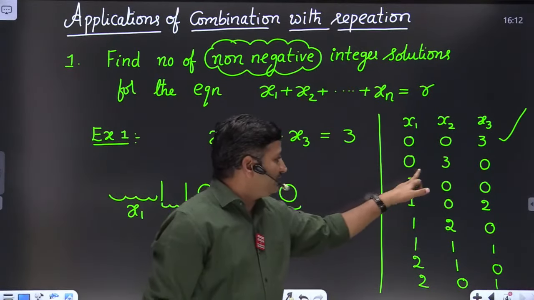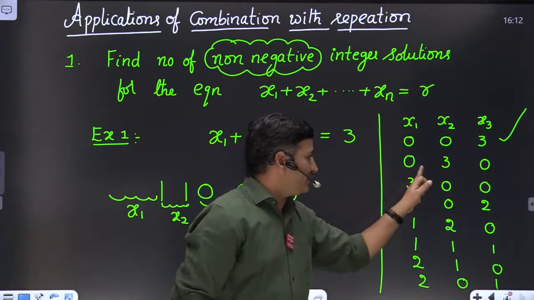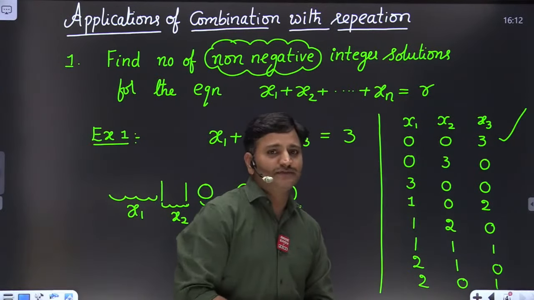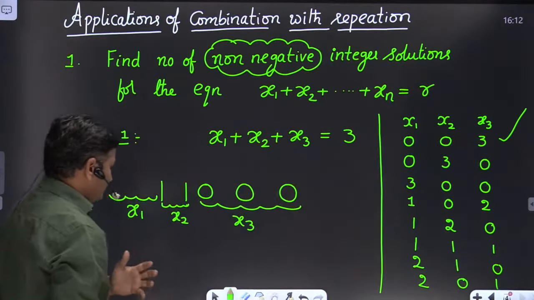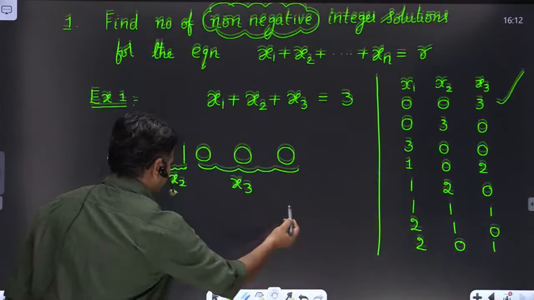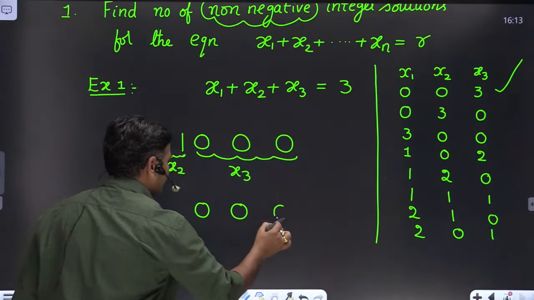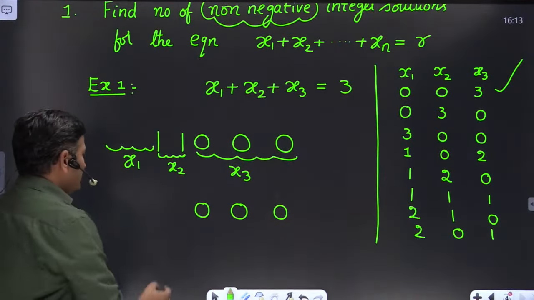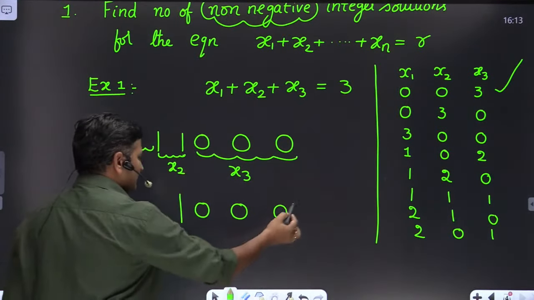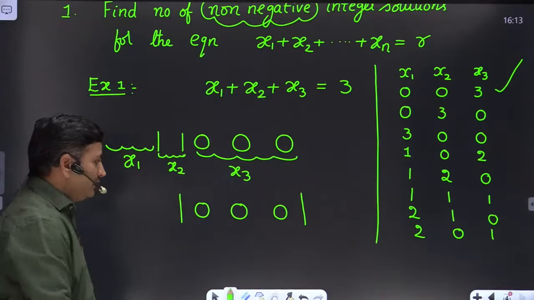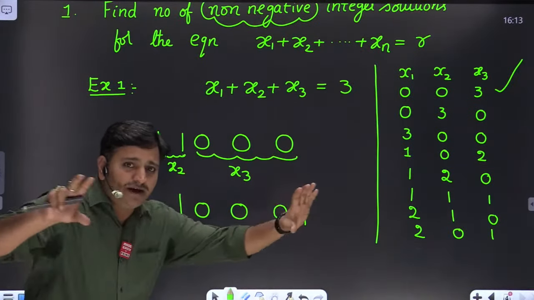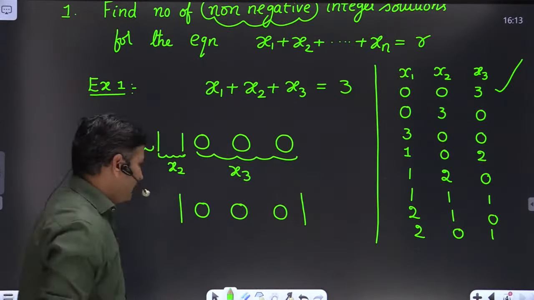Suppose I want to get 0, 3, 0. Then how can I place these vertical lines? I can place the vertical lines like this, friends. We have three similar balls, right? Now place the first vertical line here and the second vertical line here. These two vertical lines will divide or partition that line into three parts.